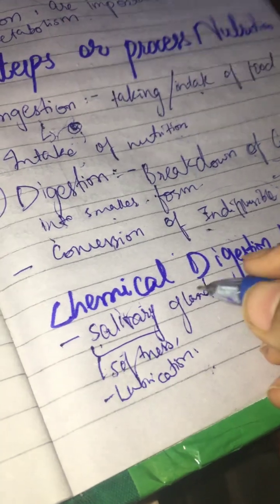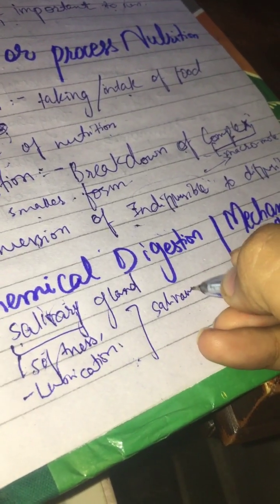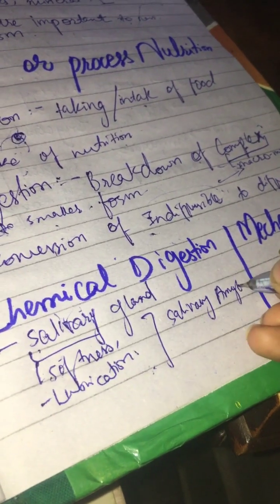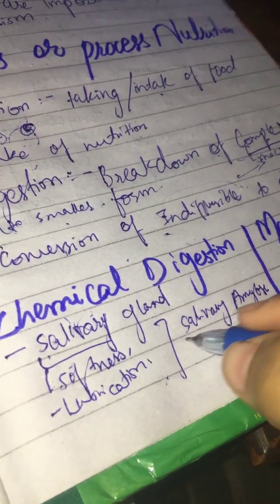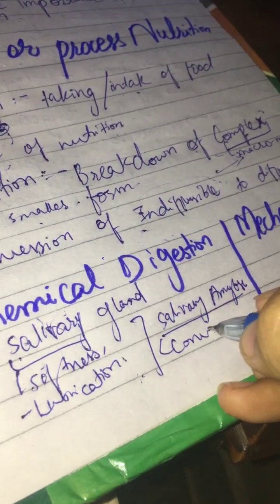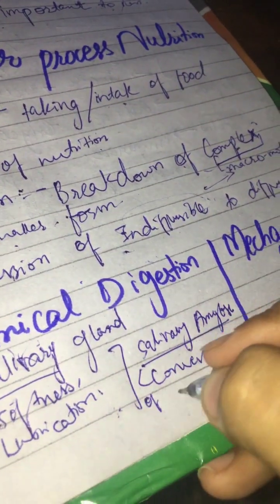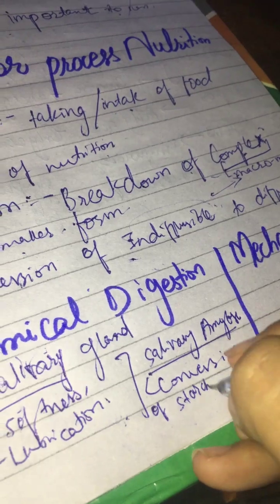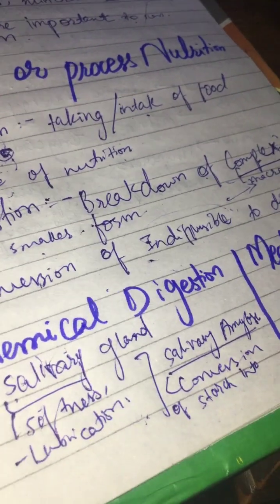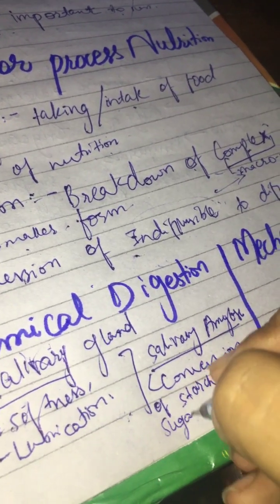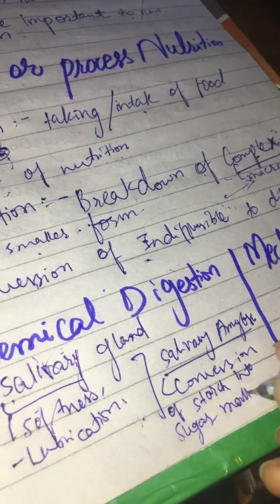And in saliva we have salivary amylase. What does this do? It is the conversion of starch into sugar or maltose. These are very long processes.